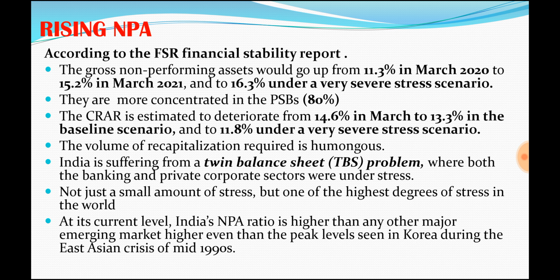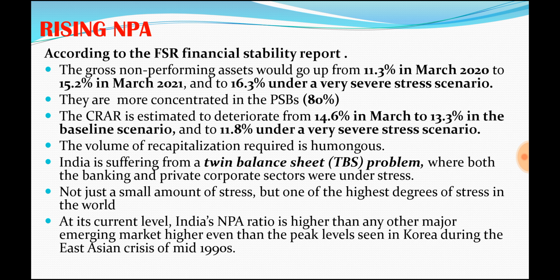If something like that happens in 2020, it will affect the banking sector. It will not only affect the banking sector, it will affect a lot of areas. Another factor is that most of these NPAs, the non-performing assets, are from public sector banks.